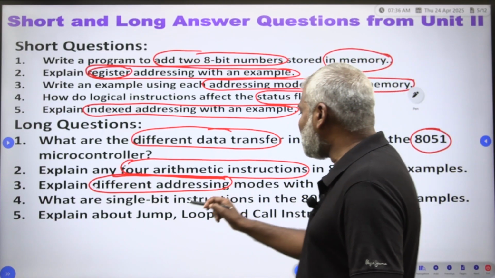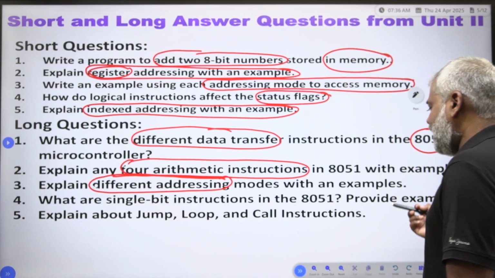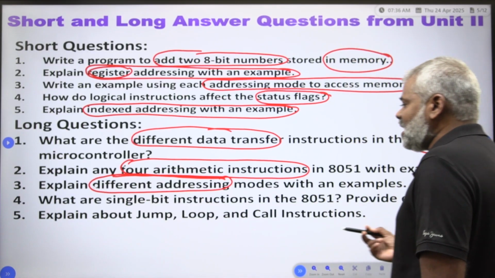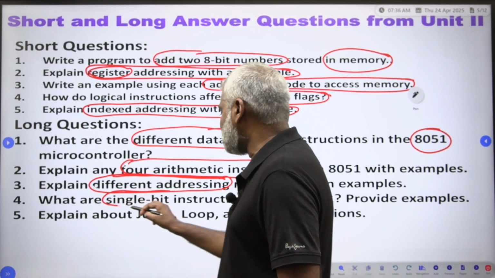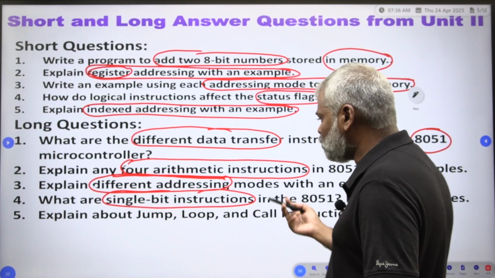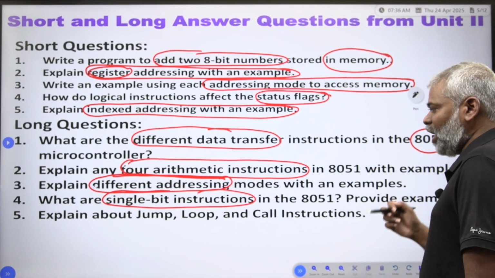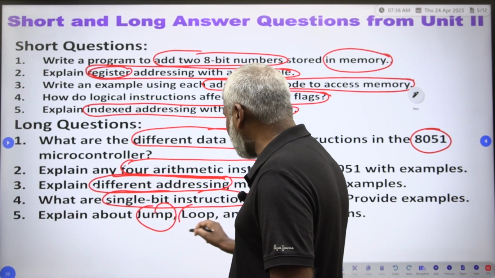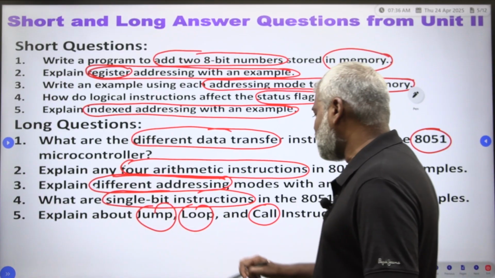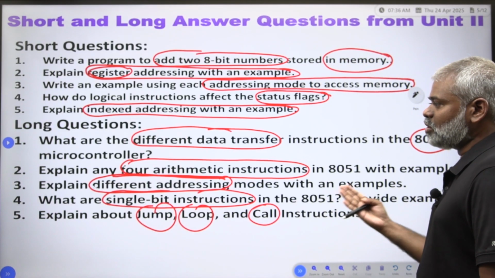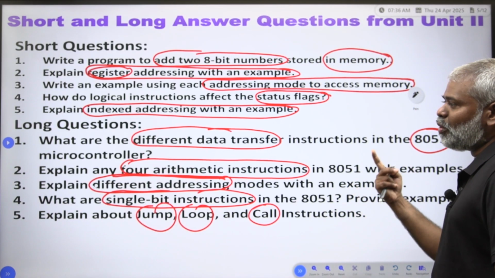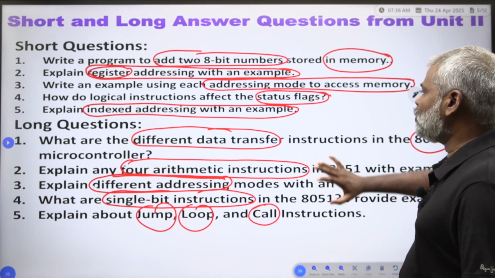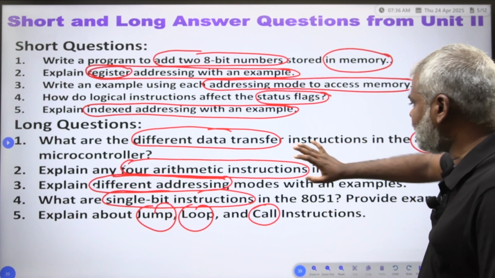What are the single bit instructions in the 8051? Provide the example. Single bit instructions you have to use in the 8051 microcontroller. Explain about the jump, loop and call instructions. Those also you may get as a long question. These are the 5 long questions and 5 short questions I am giving.